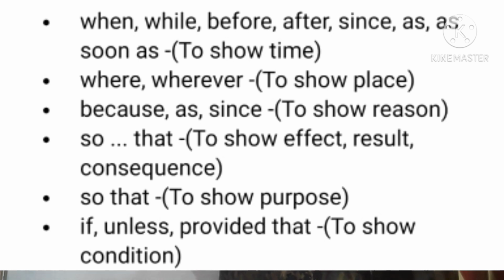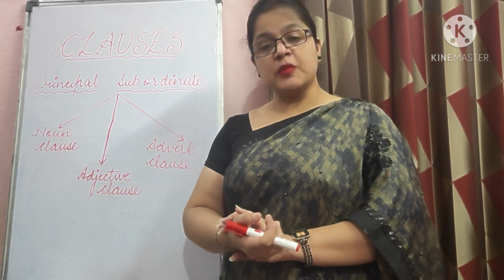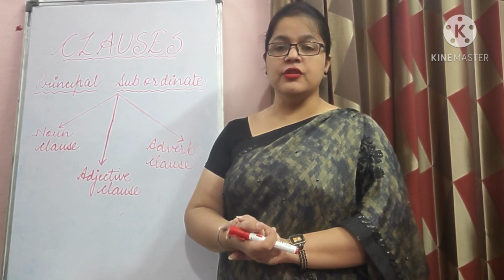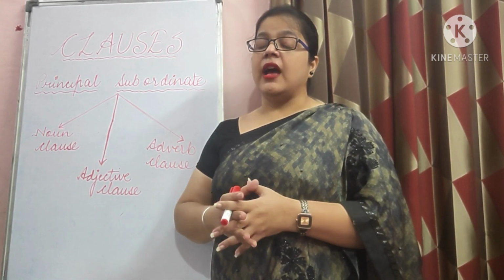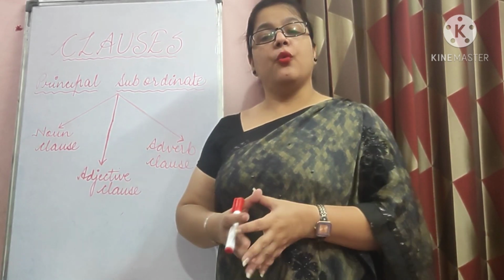And so that, we use so that to show effect or result or consequence. So that all together when we are using, then it shows purpose. Okay, children? If, unless, provided that, they are used to show condition. This much information is going to be very useful for understanding the clauses as well as phrases and in comparing them with a sentence, right?